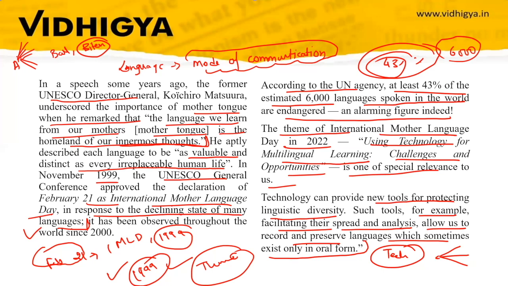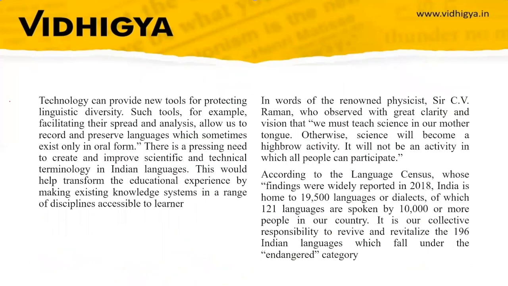So technology can play a very important role in the revival of various languages, and it can also play an important role in the protection and preservation of languages. So we have seen this. There is a pressing need to create and improve scientific and technical terminology in Indian languages. So it says that scientific and technical terminology can also be converted into Indian languages.